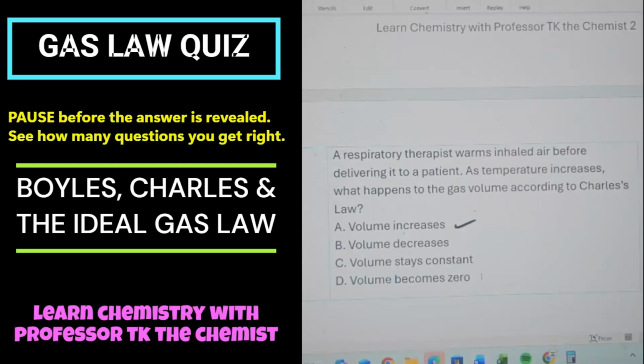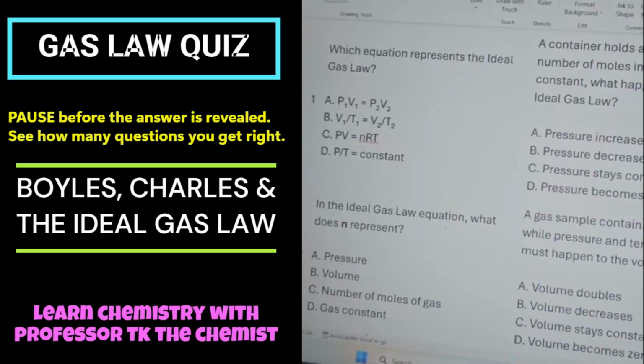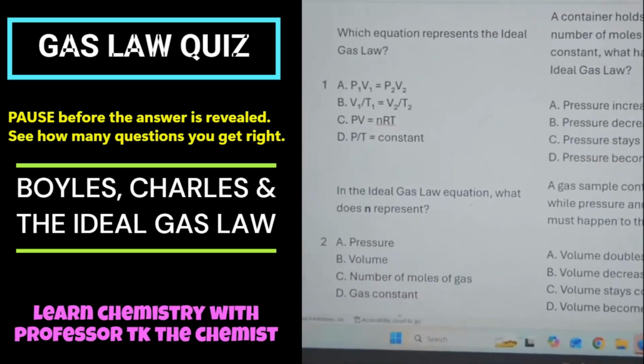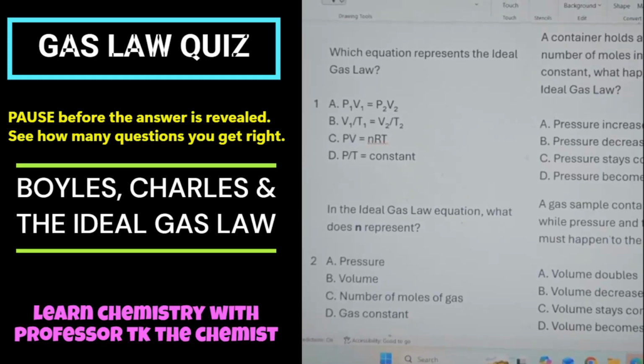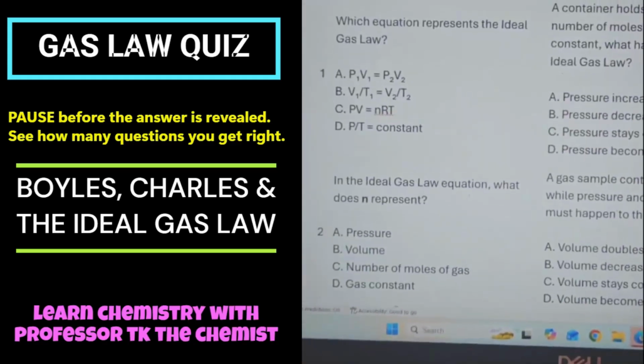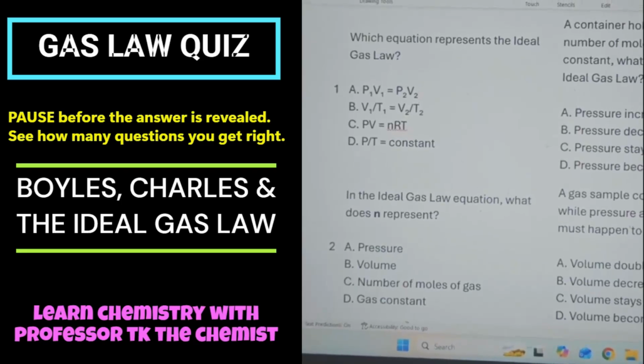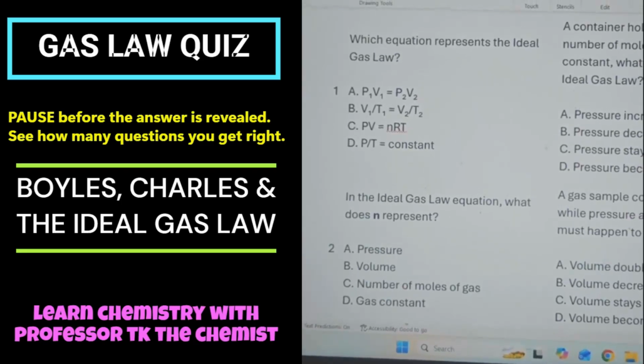Now, let's move over here to the ideal gas law. Let's start you off easy. Which equation represents the ideal gas law? Since a lot of you all were talking about the gas laws and saying how you get confused with them, you should know this one, okay?